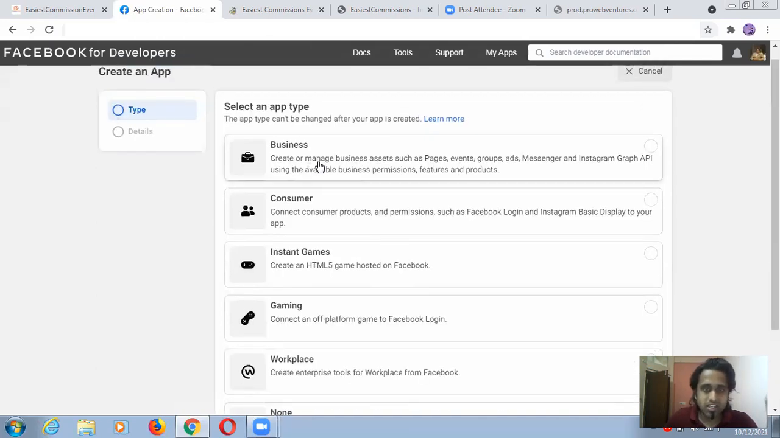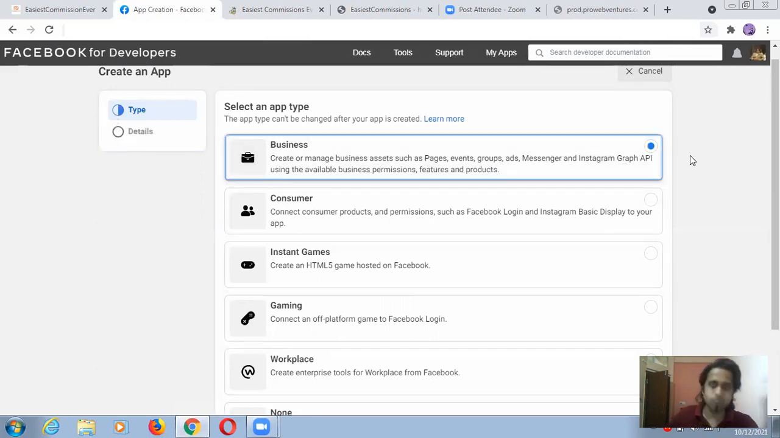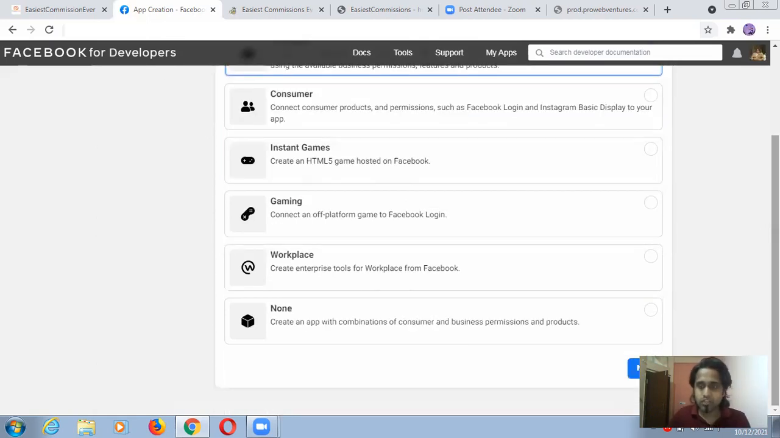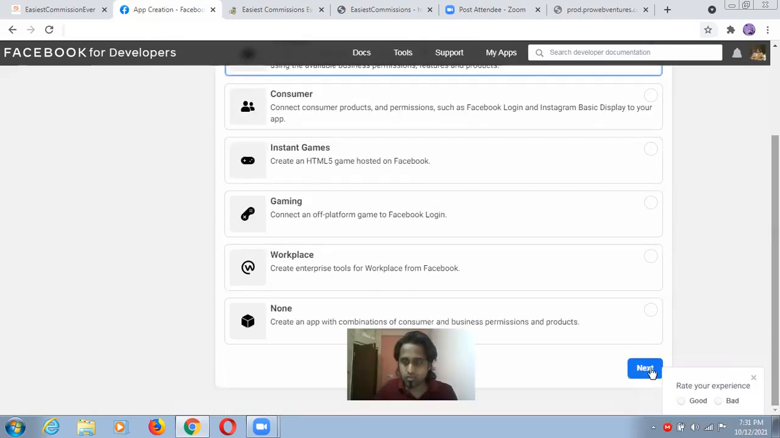So what is here? Create or manage business assets such as page. Okay, I have pages already. Event groups, I have group already. Ads, messenger and all these things I have. So this is Instagram graph API. I'm not using this right now. So just going to go for this one. So it will be easy for us guys. So rate your experience. I will rate it later. So I'm just doing next.